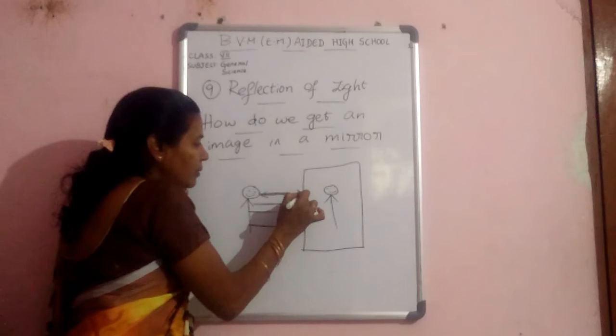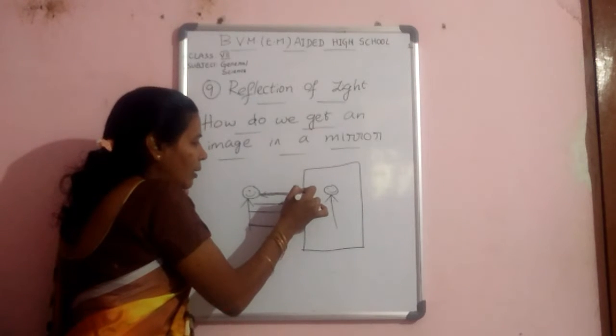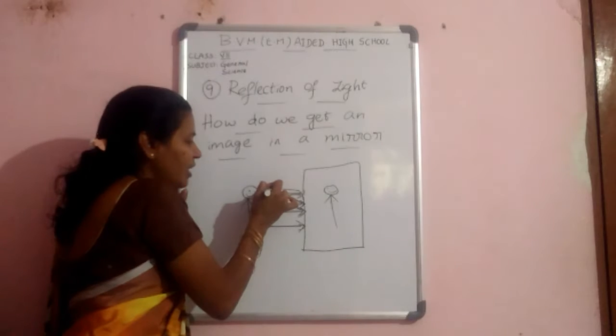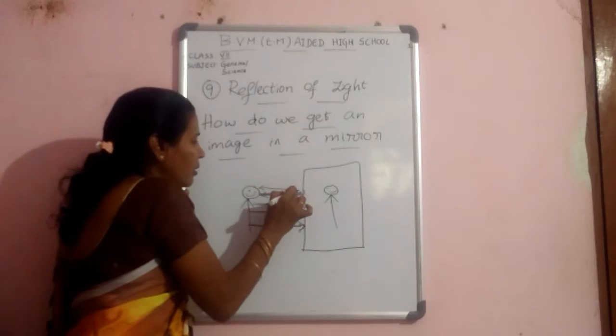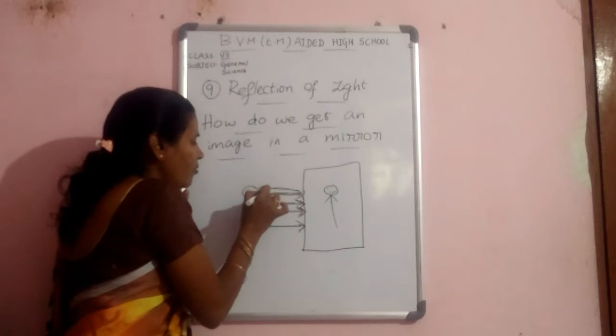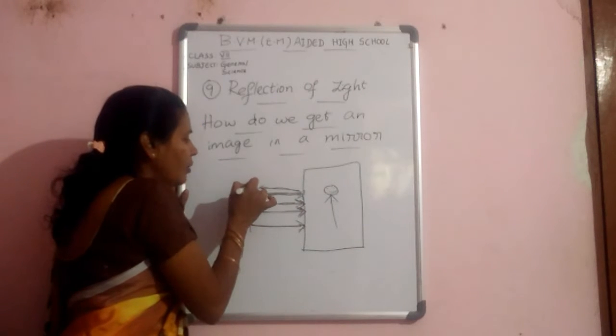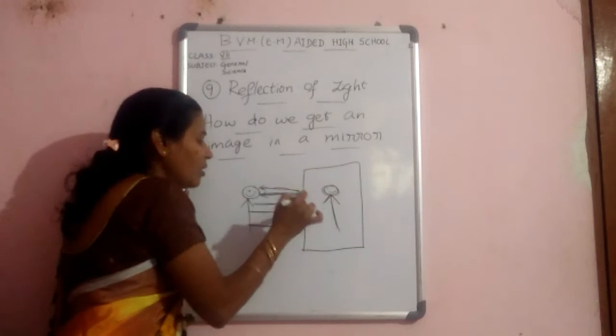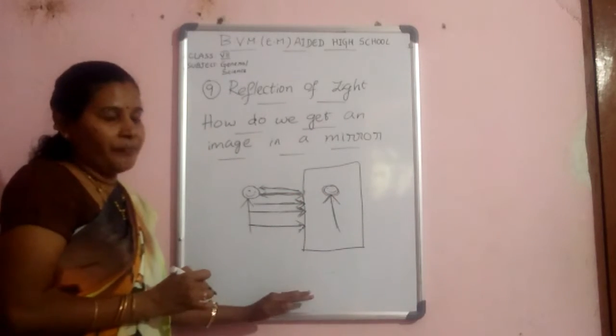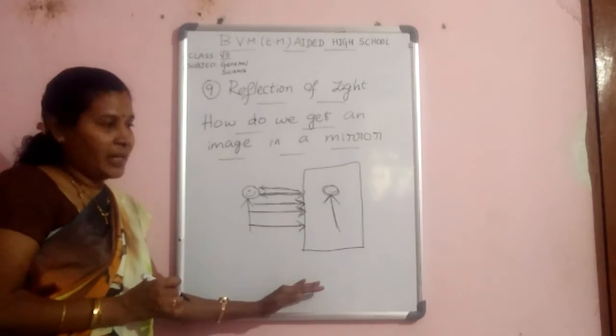The mirror returns the rays back, that is, the reflected rays fall on you. When the reflected rays reach your eyes, then only we are able to see the image inside the mirror. Like this, the image is formed inside the mirror.